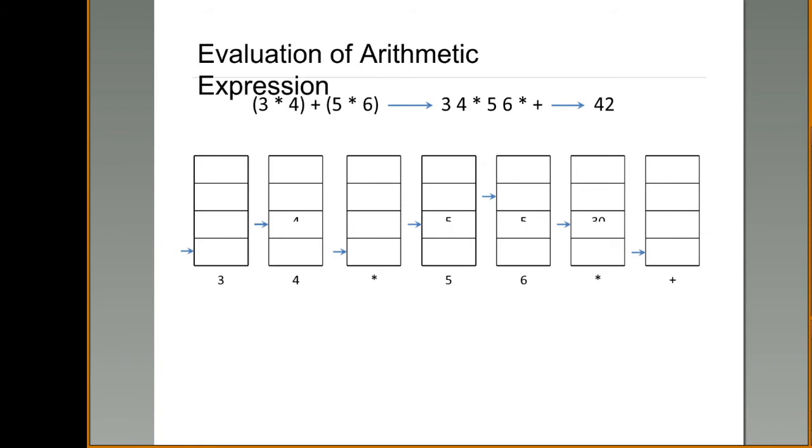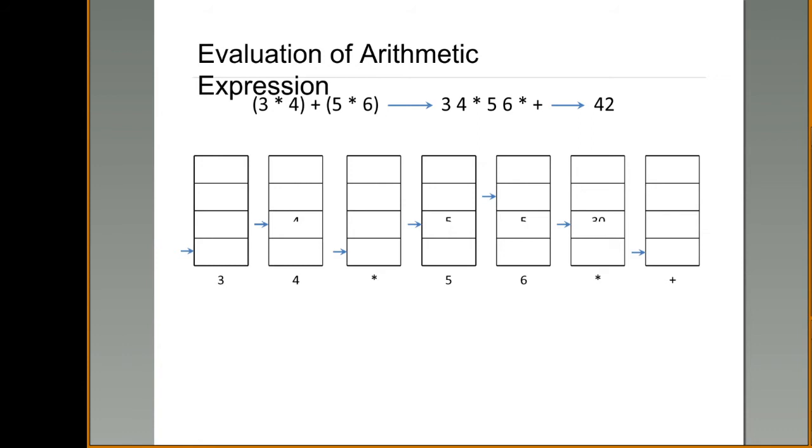Let us see an example. Here, first convert it into postfix or reverse Polish notation. What is the first value? 3, which is an operand. So push 3 into this position. This arrow mark represents that this 3 has to be pushed here. Next value is 4. Again it is an operand, so it has to be pushed into the stack. Whenever you encounter an operand, it has to be pushed. Whenever you encounter an operator, you need to perform pop.